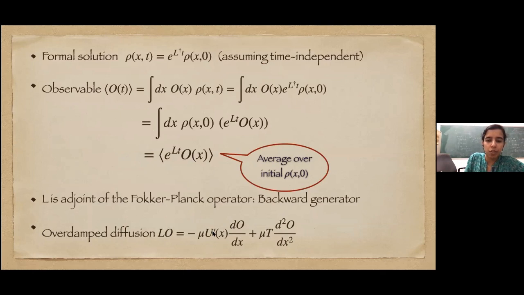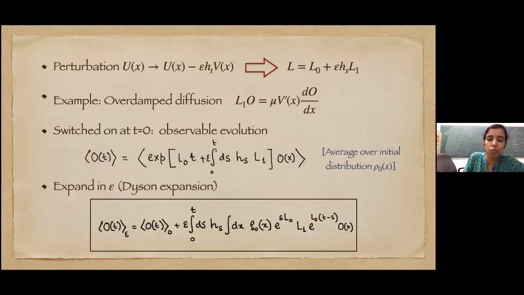Here, if you see, we just have to add one term with this U prime x, which is epsilon h(s) V prime x, and we can just read off what this change in the generator is. So that's L1, and this is simply the form of L1 operating on some observable O. This is switched on at time t equal to 0. So we can write again formally what happens to O(t). This is in presence of epsilon, I forgot to write it.